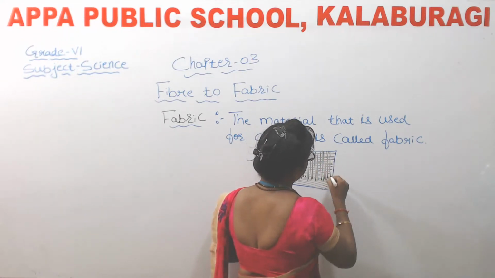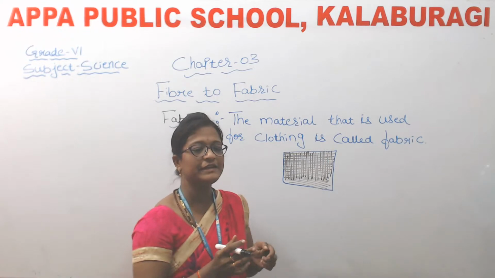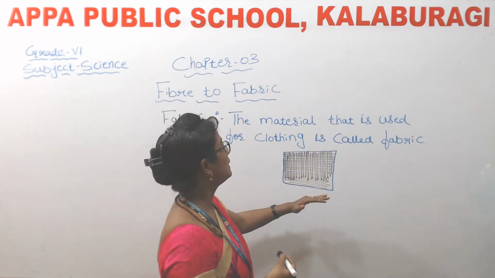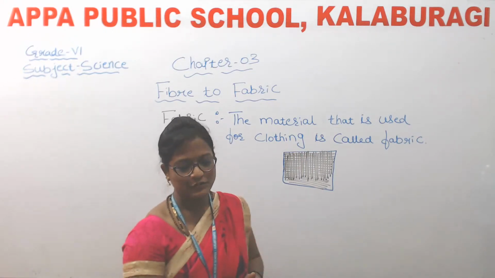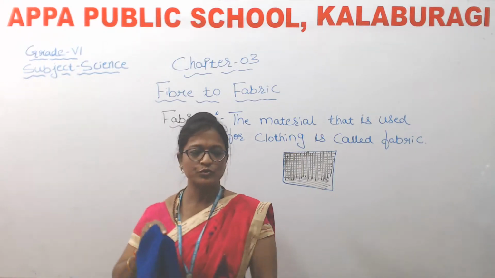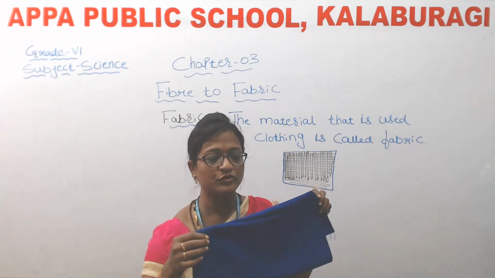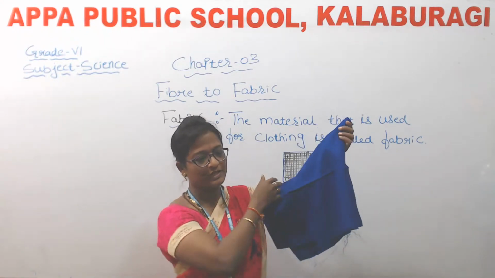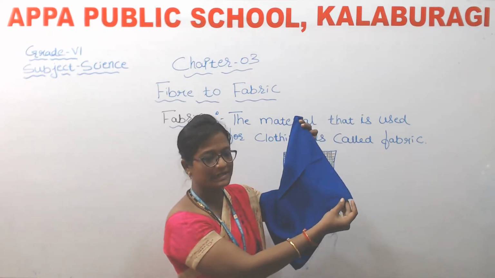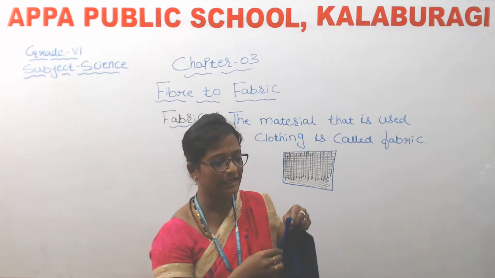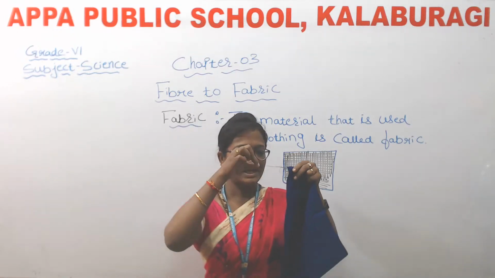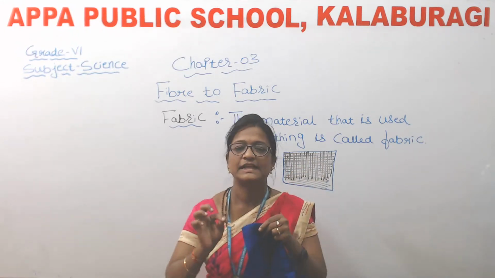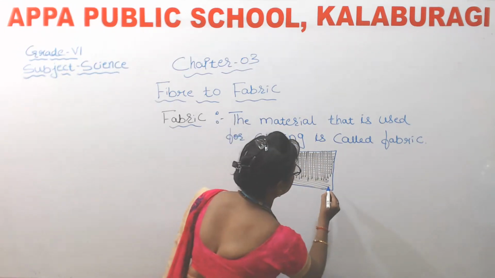When we look at any fabric very closely, it appears to be like this. Now what you should do, children, just try to find the end of the fabric. Here it is the end of the fabric, isn't it? You can see a thread, isn't it? This is thread.